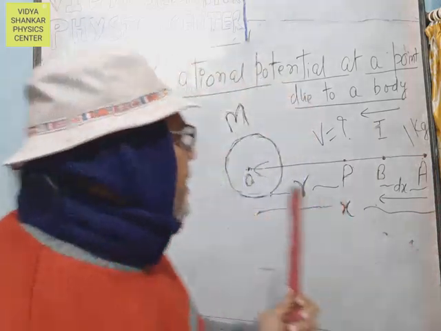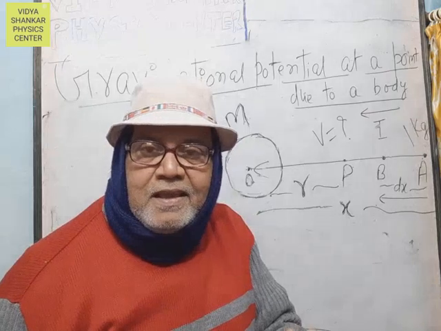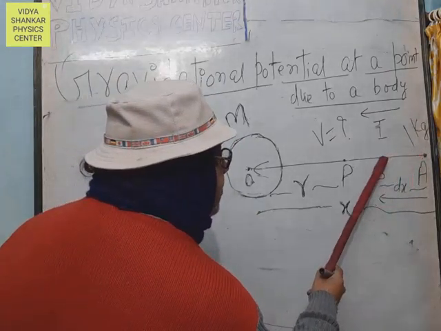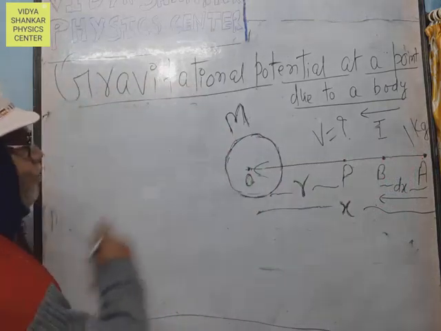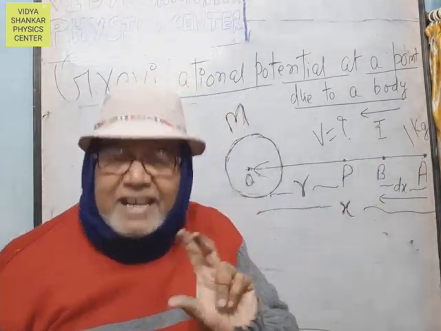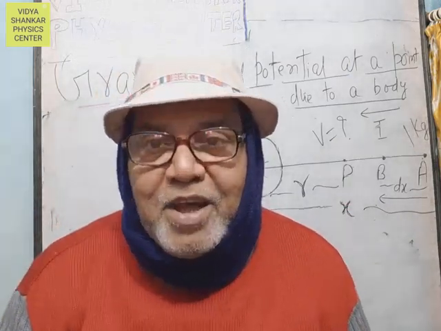Again, the work done in bringing unit mass from A point to B point: the displacement is the smallest, therefore the work done is the smallest.